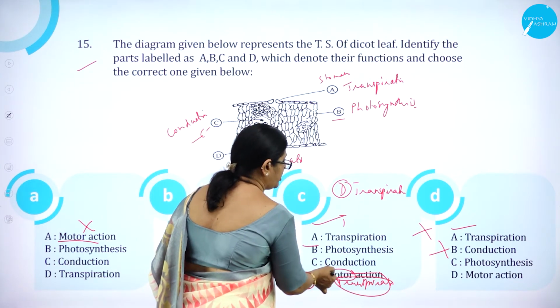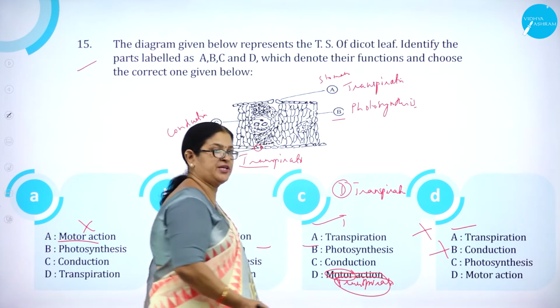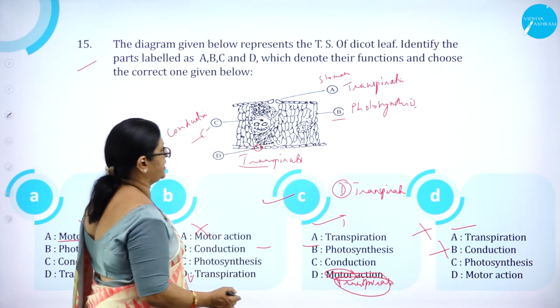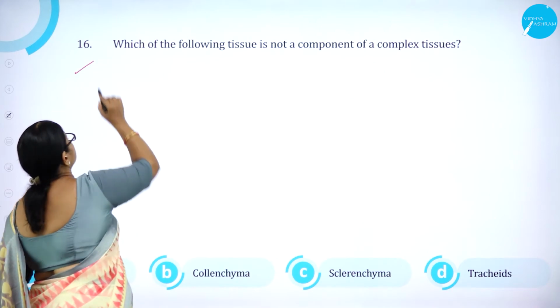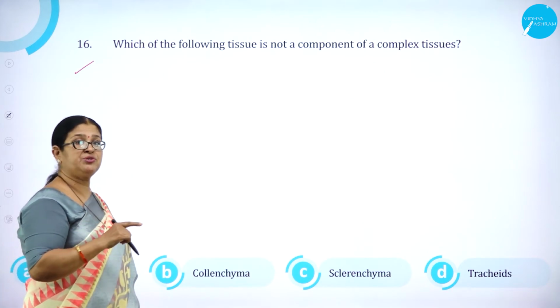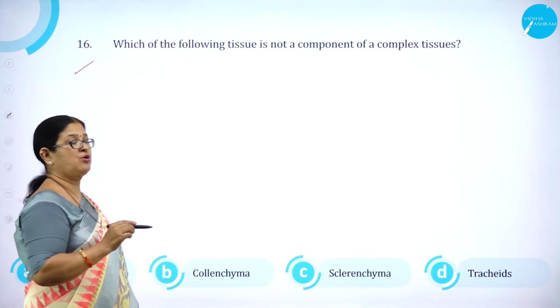So this is not motor action, wrong, it is transpiration. So option C is correct. Moving on to question number 16. Which of the following tissues is not a component of complex tissue?